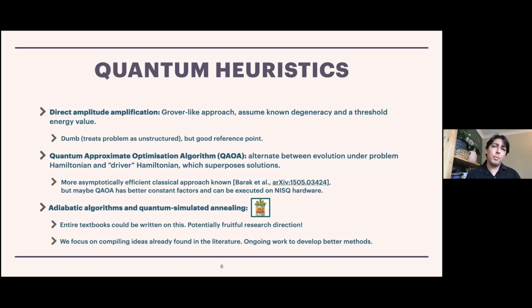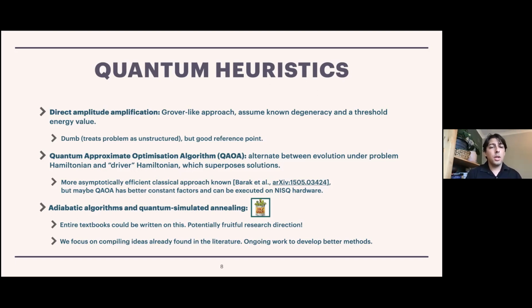But there's a reason that people still study QAOA, and that's because QAOA may have better constant factors, at least in relatively small cases, and it may be robust enough to error that it could be executed on NISQ hardware and provide useful answers. So just because there's no asymptotic speedup, that doesn't mean that there isn't some potential use case for this idea. So that's why this still continues.